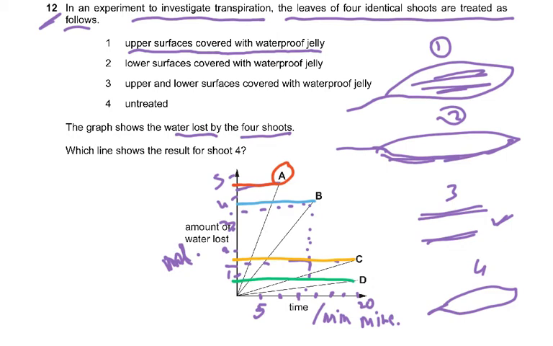So it says which line shows the results for shoot 4? You see, when you cover the upper surface, some little water will not be lost because there is cuticular transpiration. The lower surface has all the stomata, so of course there will be no water loss. Upper and lower surface both covered, so of course it will be. So if you look at A, B, C, and D, now this was 4. Now this would be 1. This would be 3. No, this would be 2, sorry. And this would be 3.